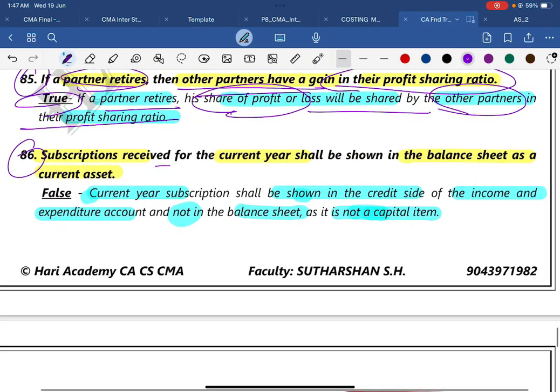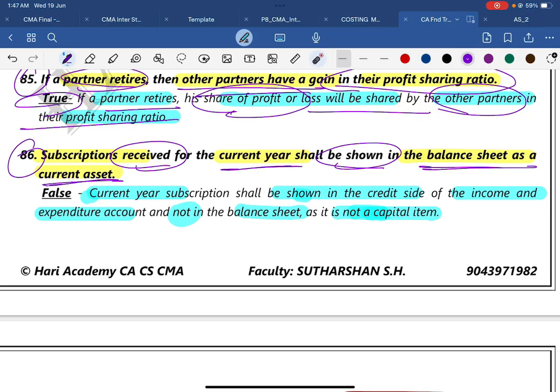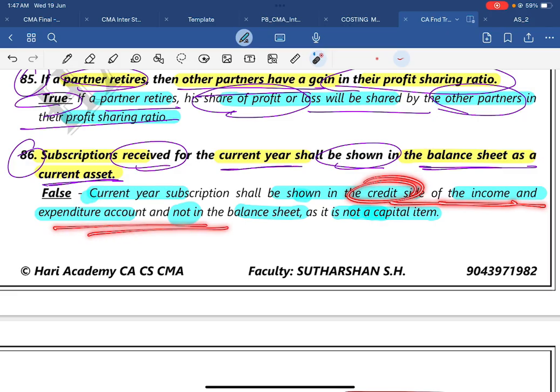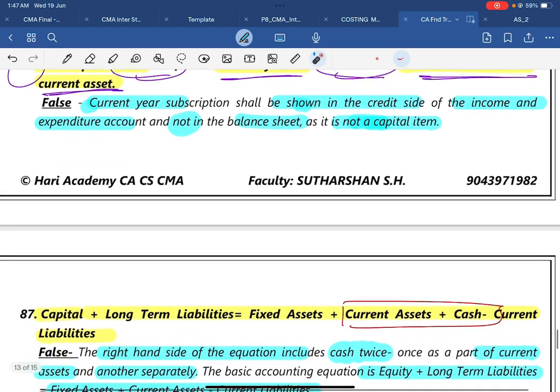Then 86, subscription received for the current year shall be shown in the balance sheet as a current asset. The answer is false. Whatever money is received, how can I show it in my balance sheet? The received part is shown as an income. It should be shown on the credit side of the income and expenditure account, not in the balance sheet. It is not a capital item.